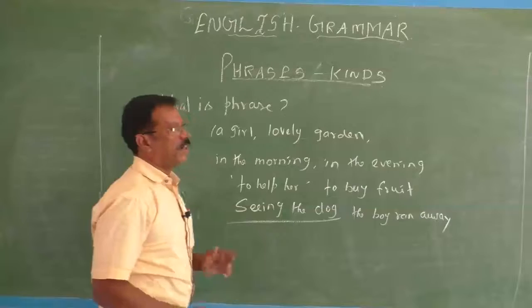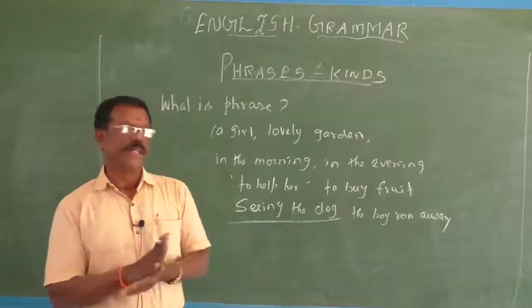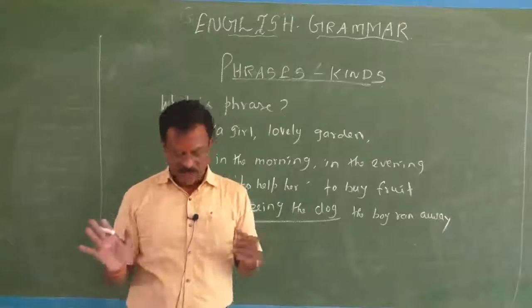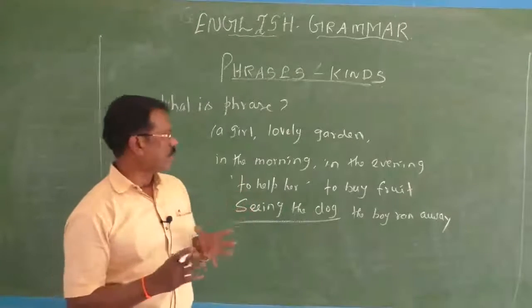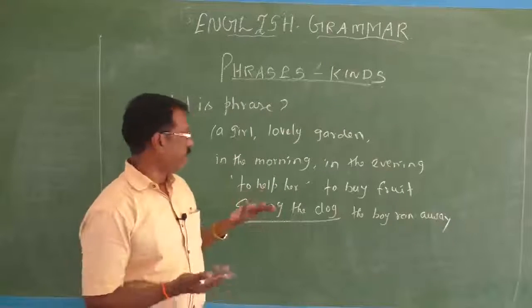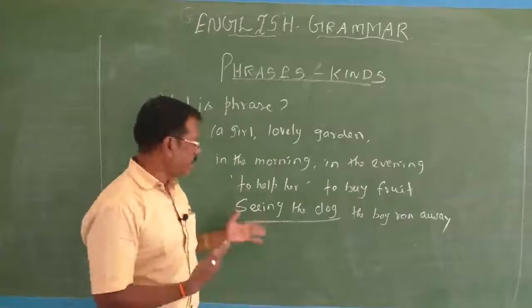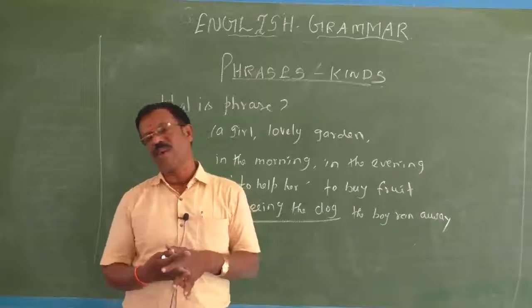Okay, so look at children. A phrase is a group of words which makes some sense but not complete sense. A phrase has no finite verb. A phrase has no subject. So a girl, lovely garden, in the morning, in the evening, to help her, to buy fruit, and seeing the dog, they are all examples for phrases.